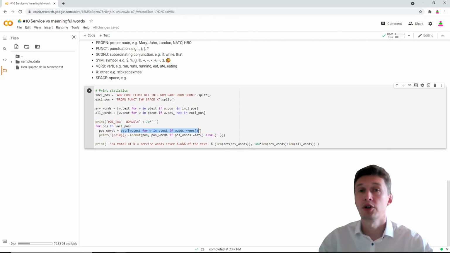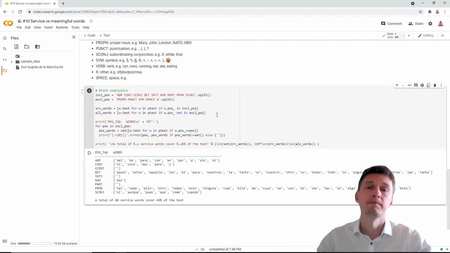words for each part of speech which is included into our consideration as service or auxiliary, and then we calculate what is the coverage of text by service words, what is the percentage.